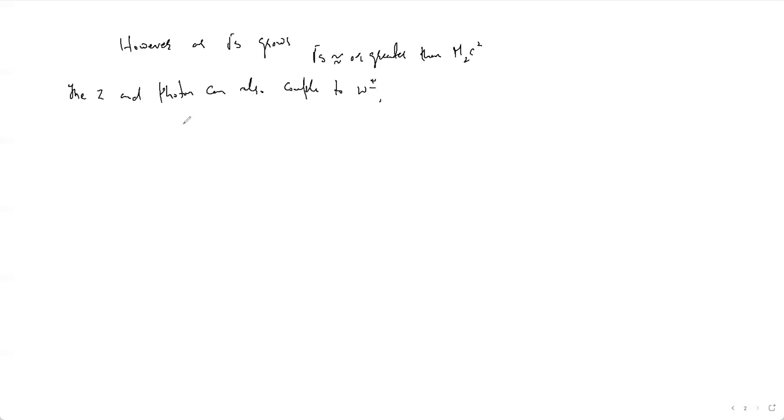If this is a Z, it will couple to W plus and W minus. So this Z boson can go to W plus and W minus. Also, in case of a photon, I have a process like this. This is a photon, it will couple to W plus and W minus.